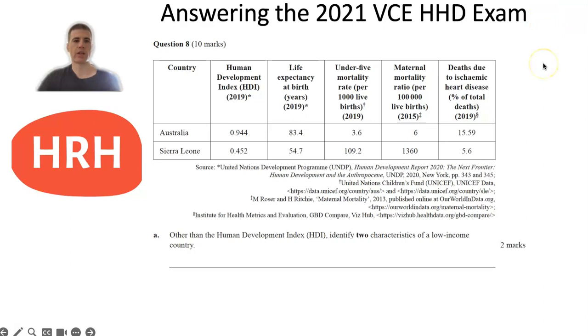You can see here question 8 from the 2021 exam was worth 10 marks. It started with a table with some information about Australia and Sierra Leone. And then A, for 2 marks, was asking, other than the Human Development Index, identify 2 characteristics of a low-income country. So it didn't break this into environmental, social, or economic characteristics, so you really could have chosen any examples. So things like low levels of access to healthcare, high levels of poverty were just a couple of examples you could have chosen, but there's obviously quite a list there, and make sure you know some of those characteristics of high, middle, and low income countries.